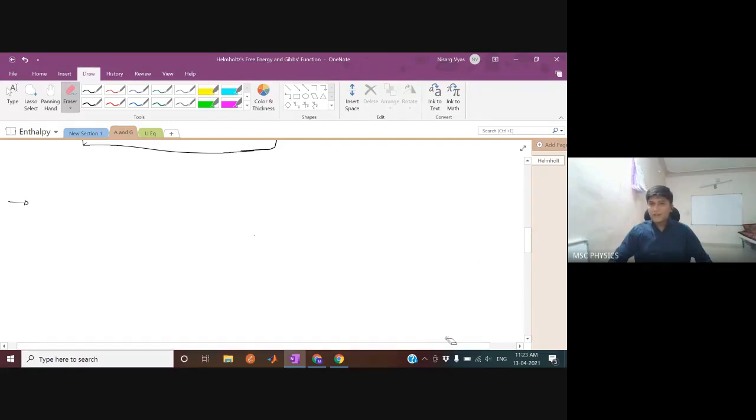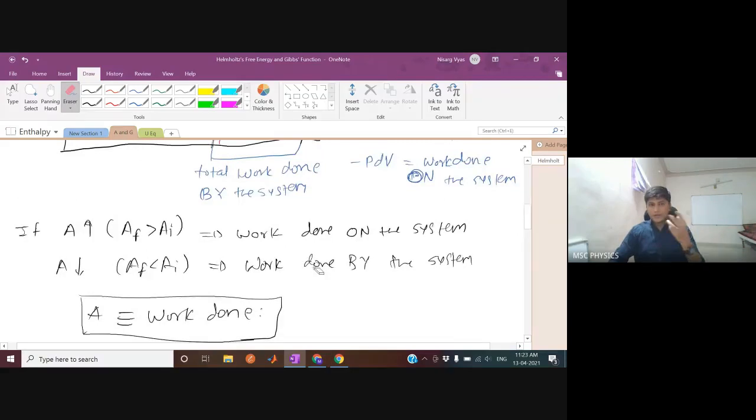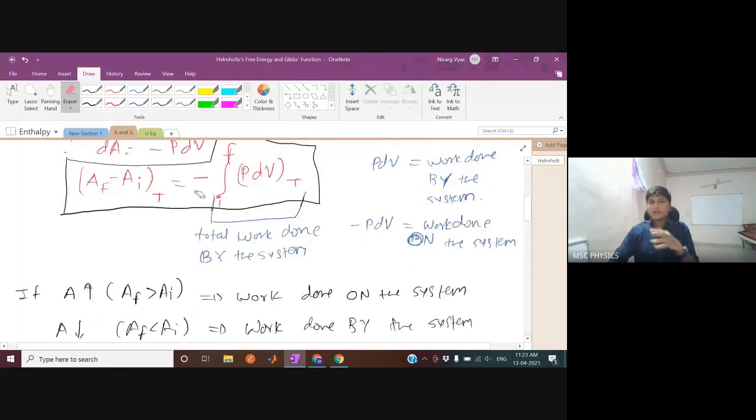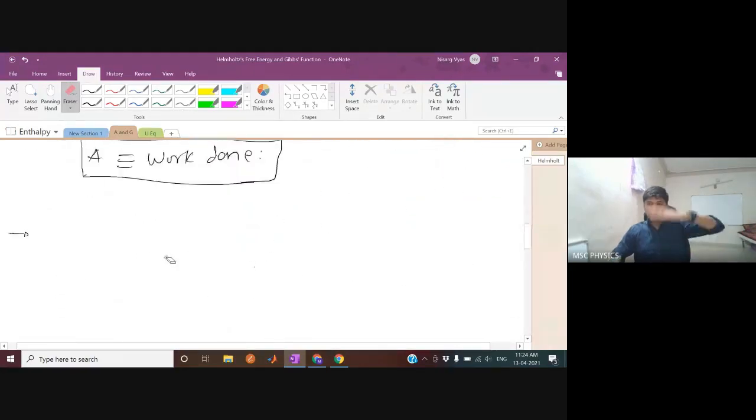So this is why I am taking this minus PdV as work done on the system and just PdV as work done by the system. This is the reason behind it. तो जब भी गैस एक्सपांड हो रहा है तो उसका काइनेटिक एनर्जी कम होगा. You can think about it like this, कि जब भी अंदर आ रहा है तो काइनेटिक एनर्जी बढ़ेगा.